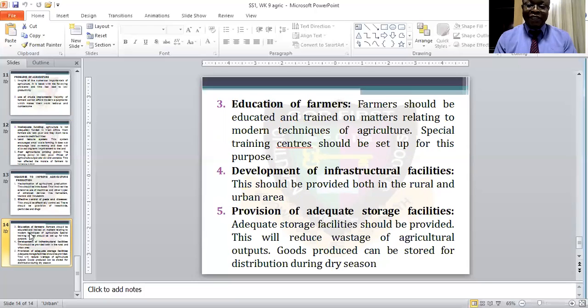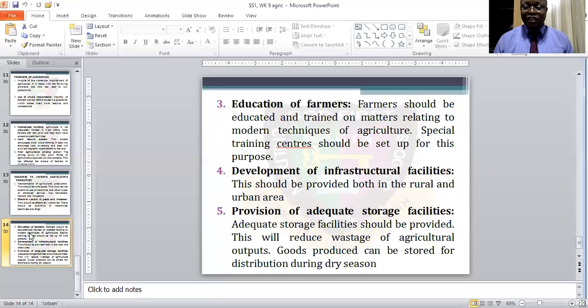Training centers will be a place whereby they will educate the farmer on how to use the modernized, mechanized equipment. They should provide a special training center on how to educate farmers on how to use this modern equipment or machines. So the government should do this.